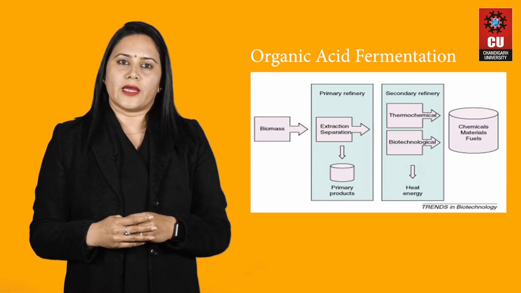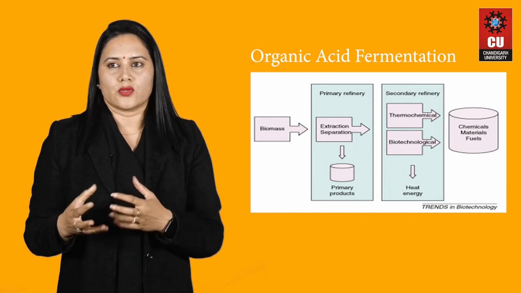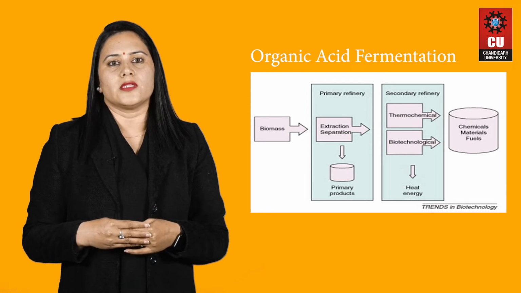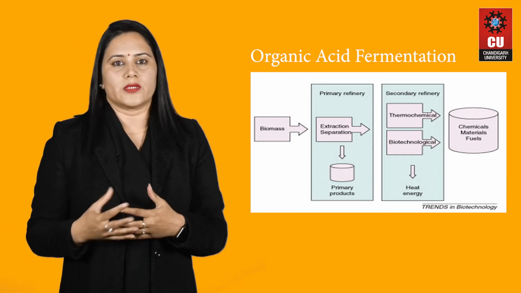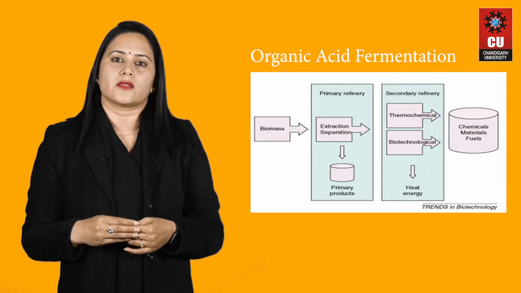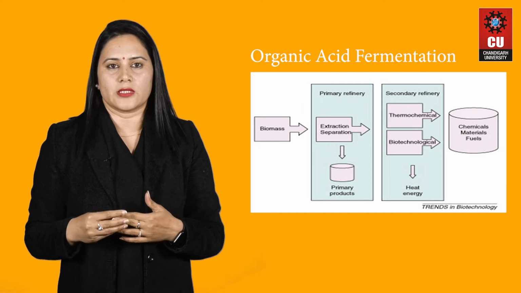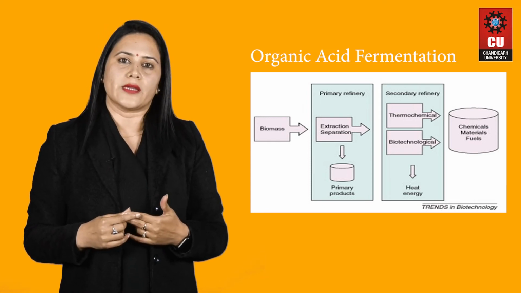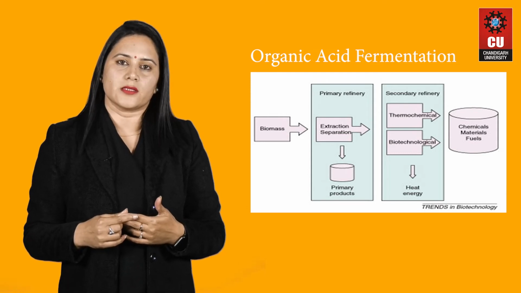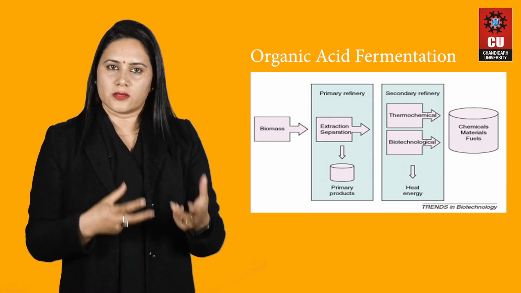A number of organic acids are obtained by fermentation using various microbes. You can see these organic acid producing microbes: citric acid is produced by Aspergillus niger, for example, and gluconic acid is produced by Aspergillus niger once again. Then we have fumaric acid, which is produced by Rhizopus arrhizus, and all these microorganisms are helping us to obtain these organic compounds.